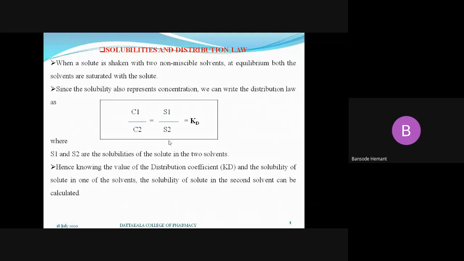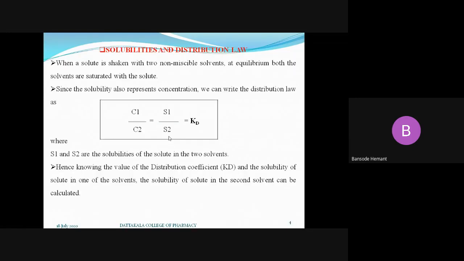That is how we get the solubility of the solute in the second solvent if you know the value of the partition coefficient and the solubility of the solute in one solvent. So this is the relationship between solubility and the distribution law. Again, this is very important: how the distribution law is related to solubility. Okay, understood.